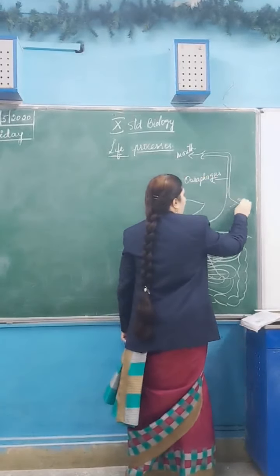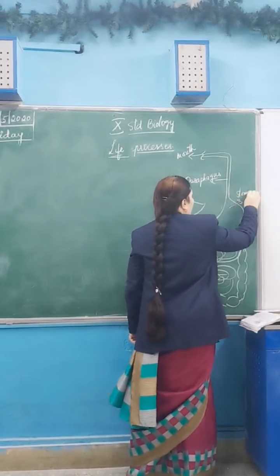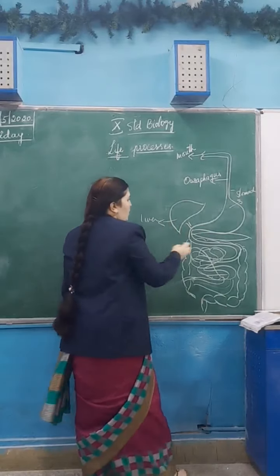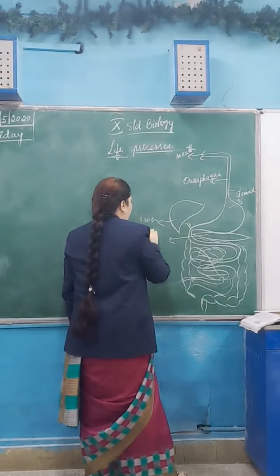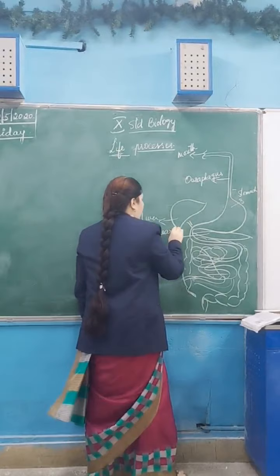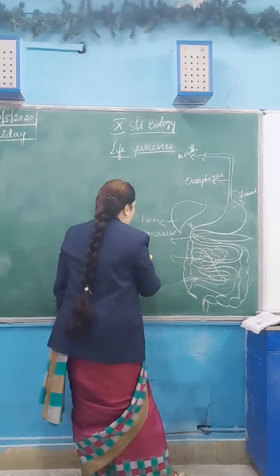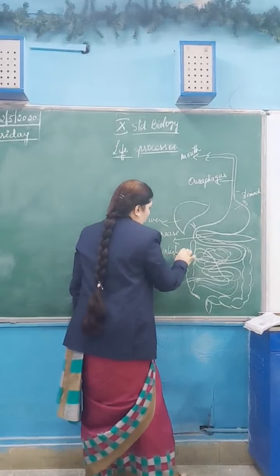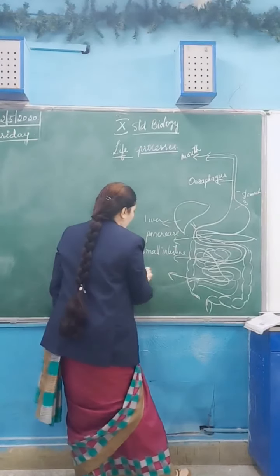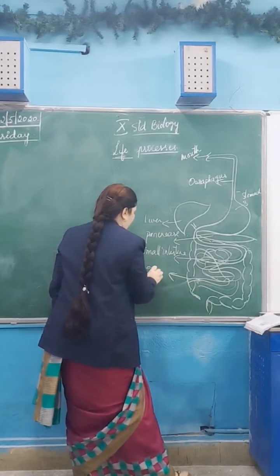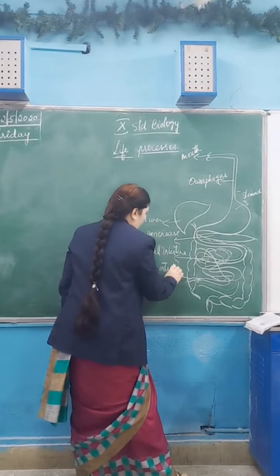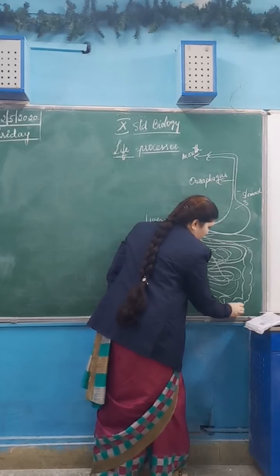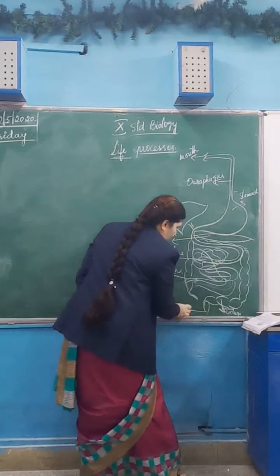Then we have the stomach. Then we have the liver. Then we have the pancreas. This is the small intestine. The large intestine. The rectum, and this is the rectum, and the anus.